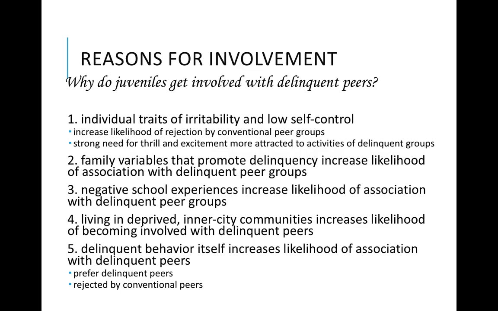Family variables can promote delinquency, increase the likelihood of association with delinquent peer groups. Negative school experiences increase the likelihood of association with delinquent peer groups. Living in deprived inner city communities, and delinquent behavior itself increases the likelihood of associating with delinquent peers. You're going to prefer delinquent peers and are most likely to be rejected by your conventional peers.